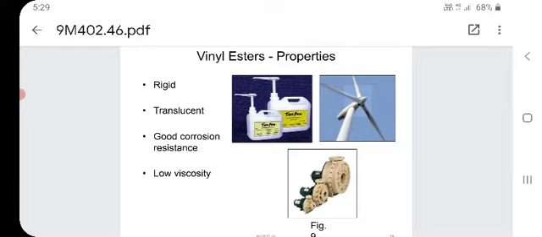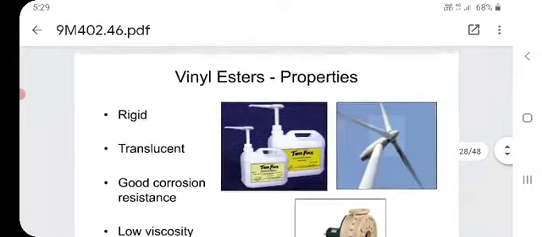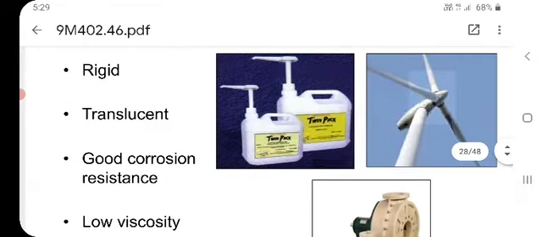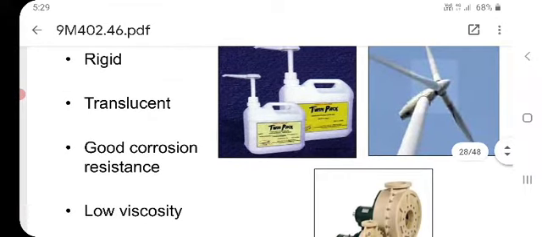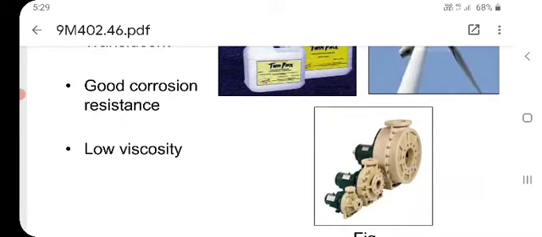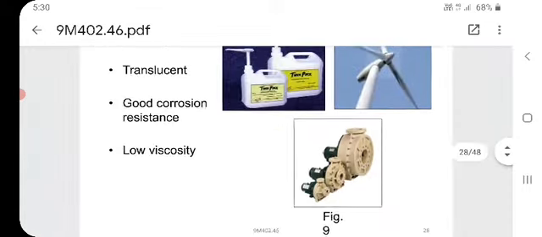Vinyl esters. See on the screen, you are seeing the model of a windmill and the bottle. This is the example for now which we are using: sanitizer bottle, hand wash bottle. These are the bodies of turbine plastic models.